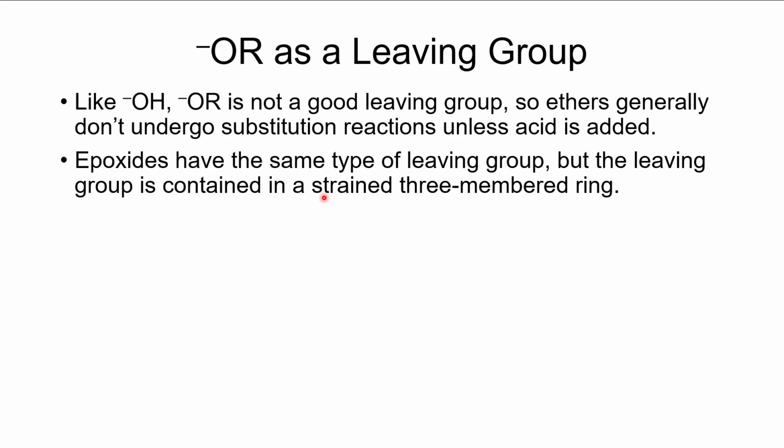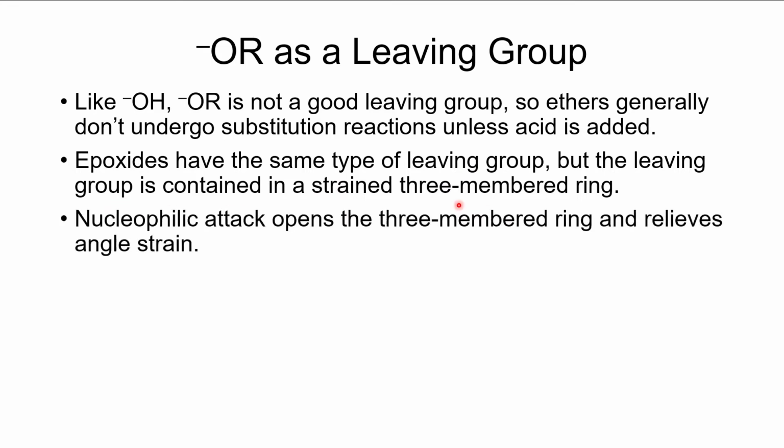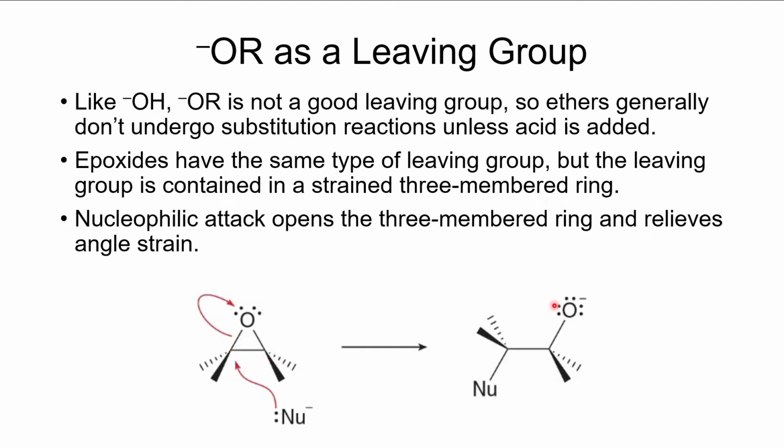Epoxides also have the same kind of leaving group where they're going to have alkoxides as leaving group, but that leaving group is in a strained three-membered ring. And so that means that even though alkoxides tend to not be that great of a leaving group, you will release some energy when you break open this three-membered ring.